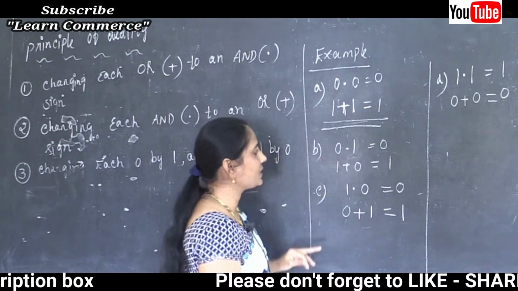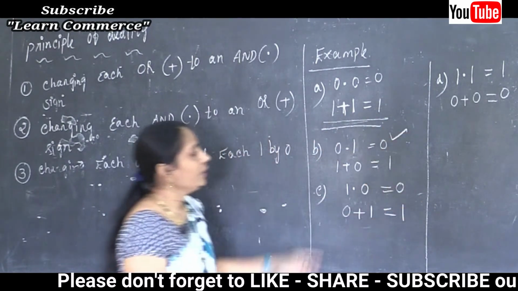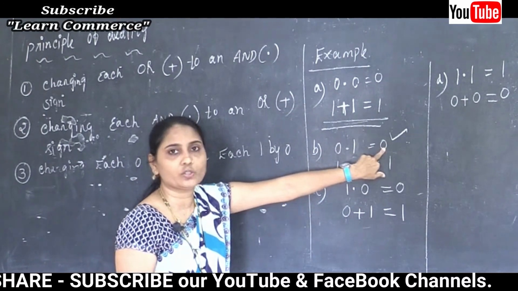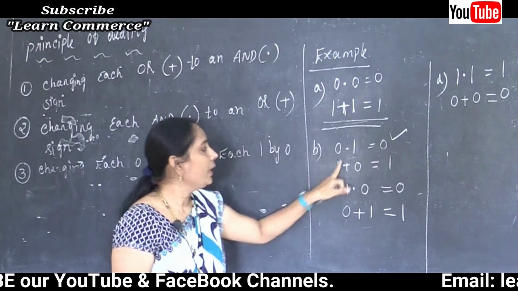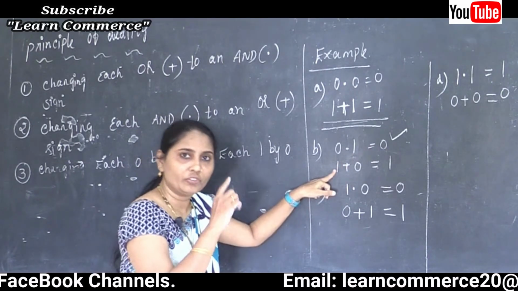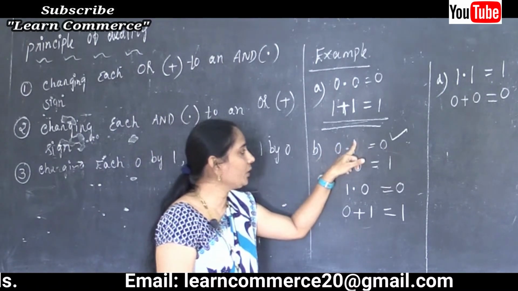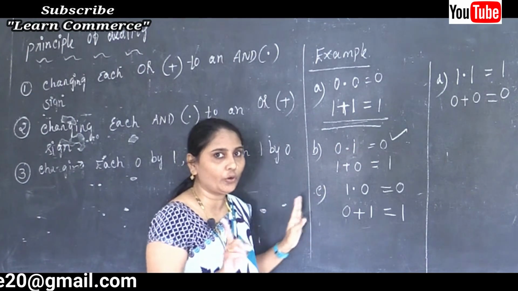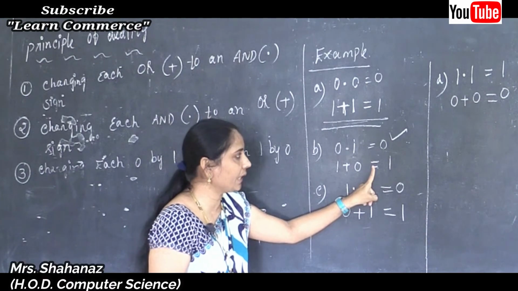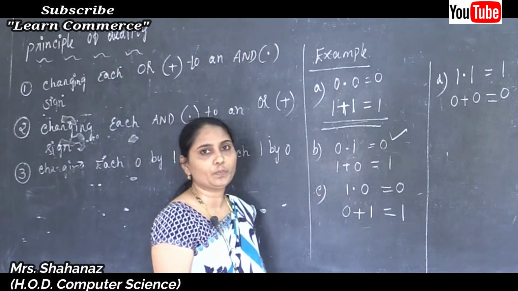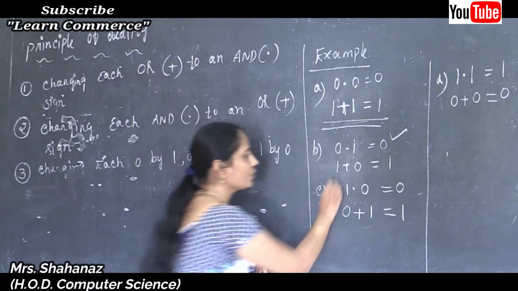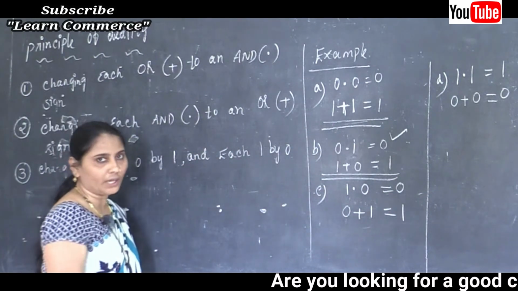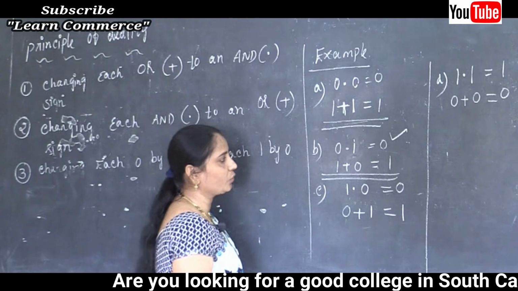Now the second question: 0 and 1 is equal to 0. How are we going to change it? 0 changes to 1, dot changes to plus, 1 changes to 0, but there is no change in the equal sign. 0 is there, make the change to 1. So this is the answer for our second question.